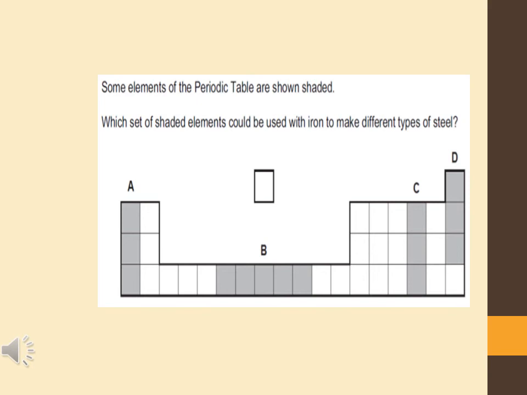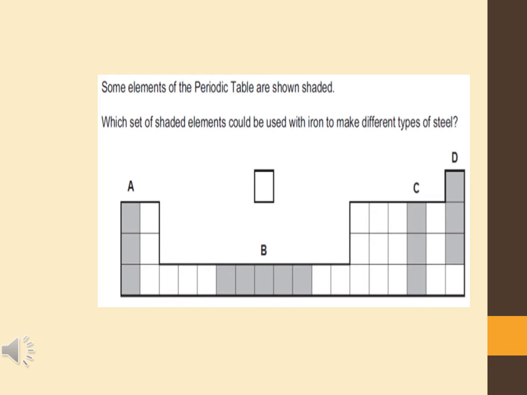I think it becomes very easy for us to answer this type of question, where you just have to mention which elements are used to make the different types of steel. Some elements of the periodic table are shown shaded. Which set of shaded elements could be used with iron to make different types of steel?